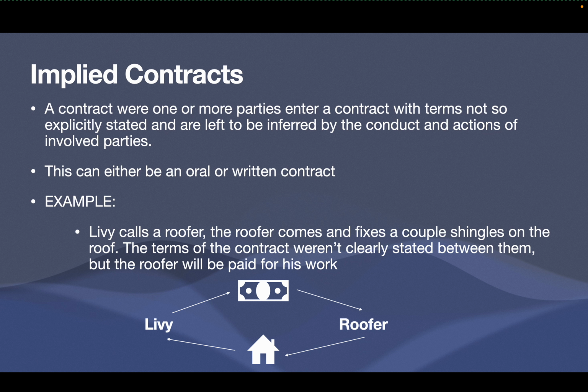Example, Livy calls a roofer. The roofer comes and fixes a couple shingles on the roof. The terms of the contract weren't clearly stated between them, but the roofer will be paid for his work.